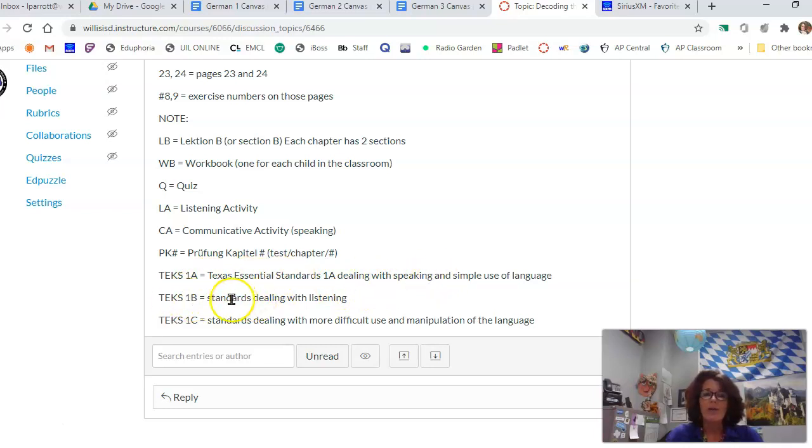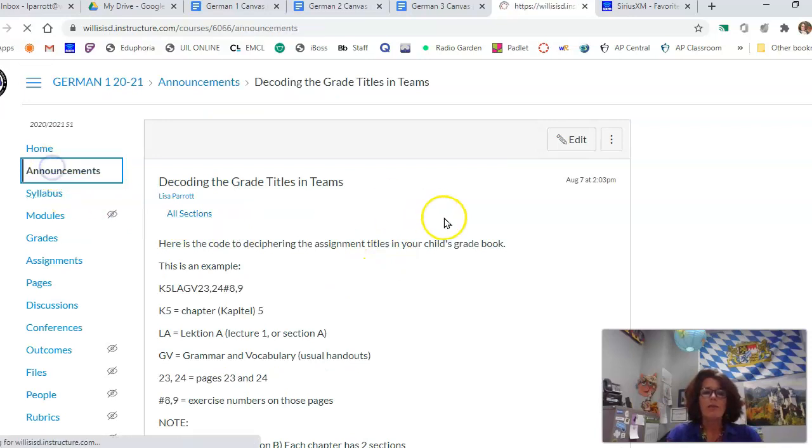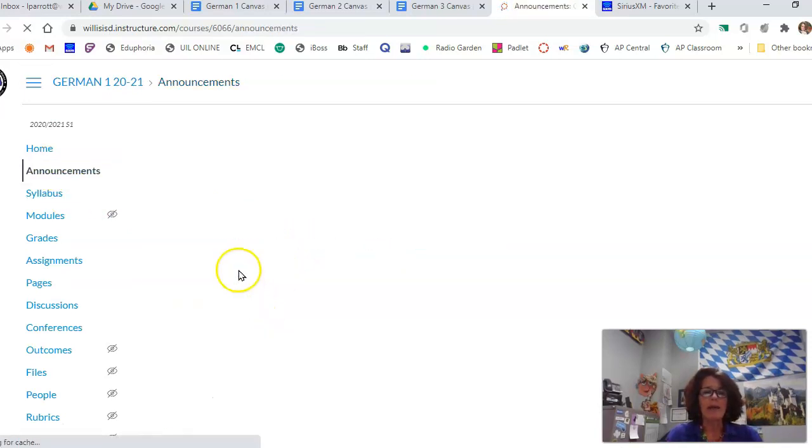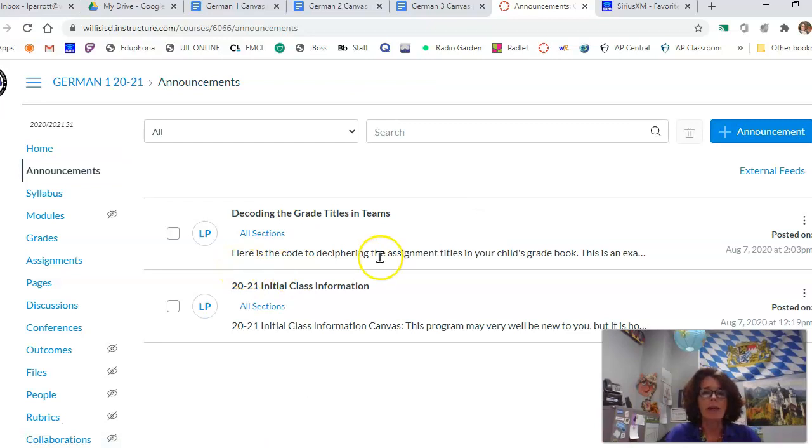1B are standards dealing with listening, so that'll be your first section. And then C are standards that deal with a more difficult manipulation of the language. So that's like short answers, where you have to really turn the language into something that's beneficial for you, not just writing a vocabulary word on a line. Okay, so that's how I grade. It's also on my teacher webpage.